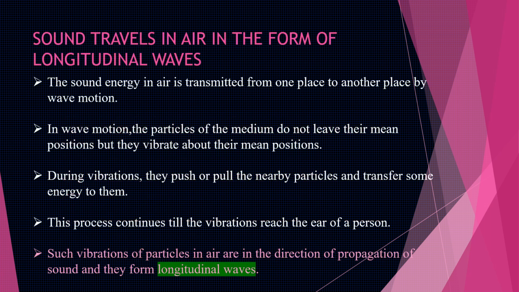So children, now let us discuss how sound travels in air in the form of a longitudinal wave. We have already seen that sound is a form of energy produced when a body vibrates. During such vibration, the kinetic energy changes into potential energy and the potential energy changes into kinetic energy. The sound energy in air is transmitted from one place to another by wave motion. Note that in this wave motion, the particles of the medium do not leave their mean position, but they vibrate about their mean position.